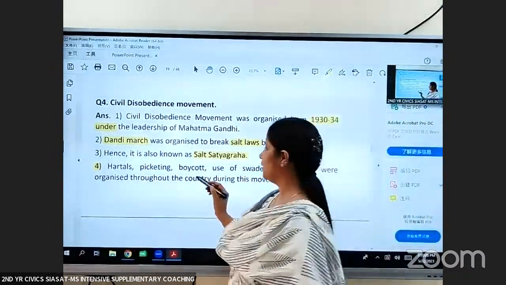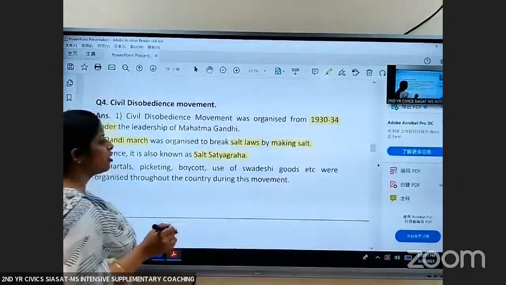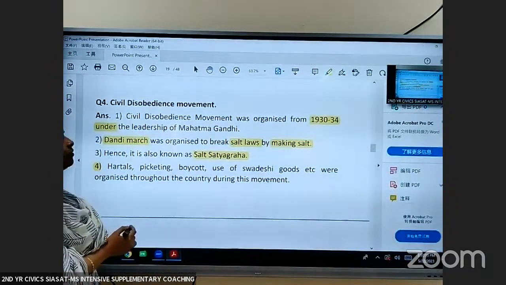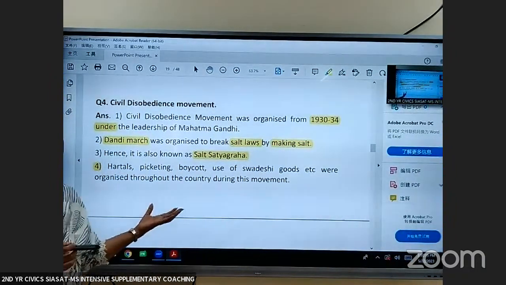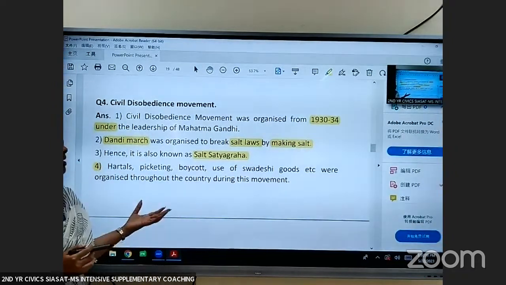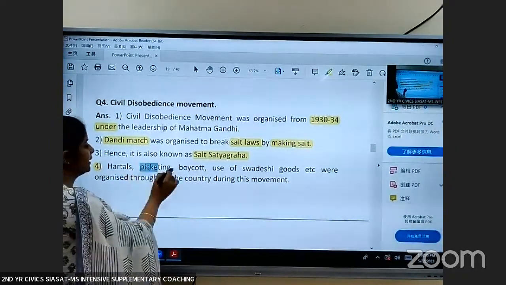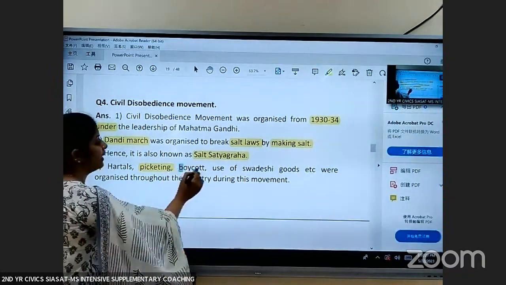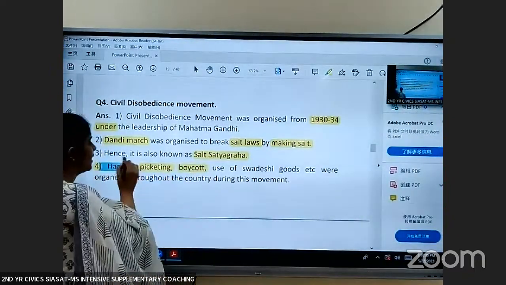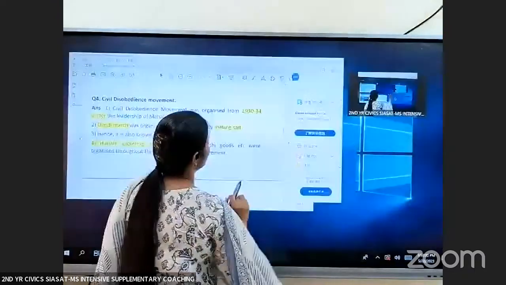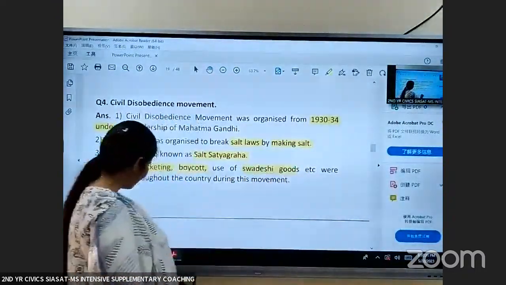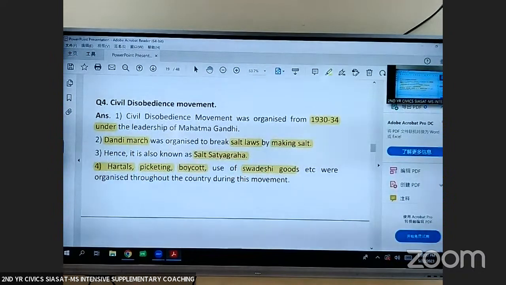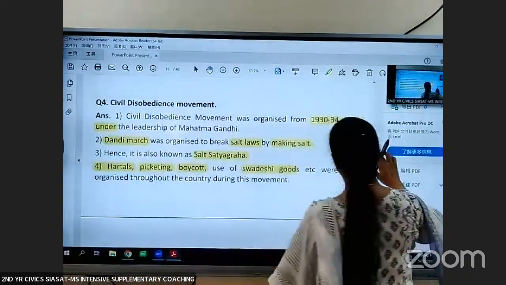Okay, so picketing, hartal, boycotts, use of Swadeshi goods were organized throughout the movement. All over the country, people organized picketing, like damaging the shops which are selling British goods, boycotting Britishers, hartals, and use of Swadeshi goods. I hope I'm clear with this. Let us move to the next topic.